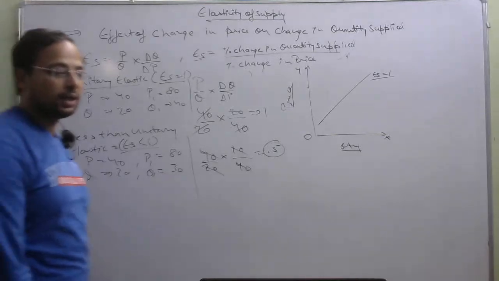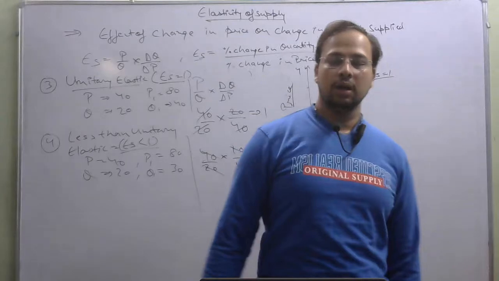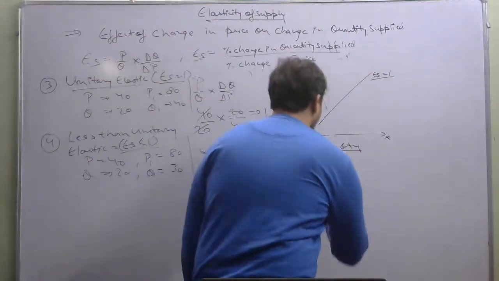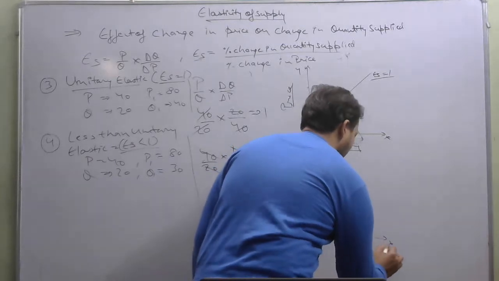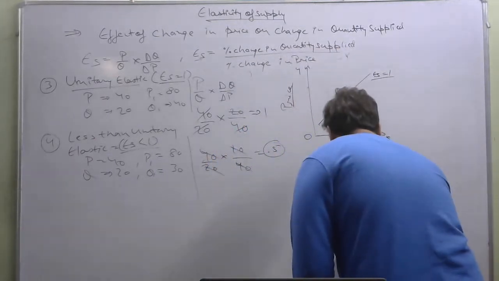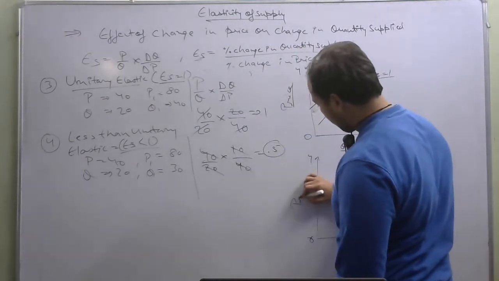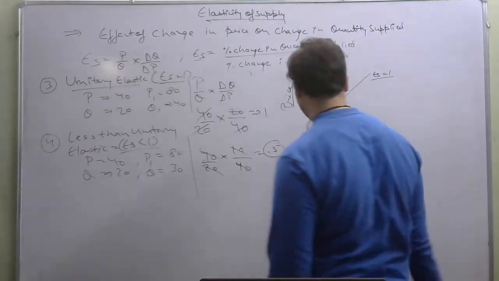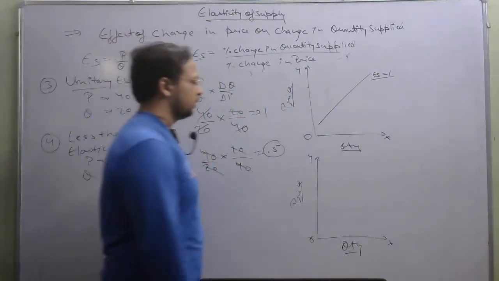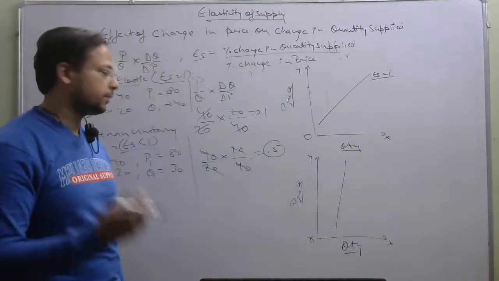Now let us understand how we will draw a supply curve in this situation. See, X, Y, O, this is your quantity and it is your price. Now how will be the supply curve? The supply curve will be drawn like this. It will be a curve which is more erect.